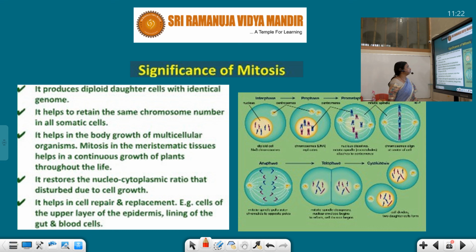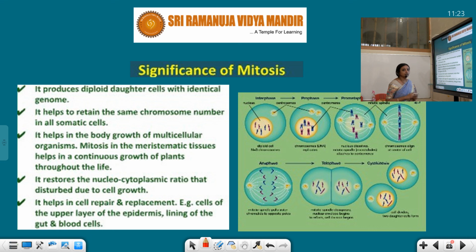Now let's see what is the significance of mitosis. What is the importance? It produces diploid daughter cells with identical genome. First point, identical daughter cells, and it helps to retain the same chromosome number in all somatic cells. So in vegetative cells, it retains the same number of chromosomes and it helps in growth. Due to this, growth takes place in multicellular organisms.